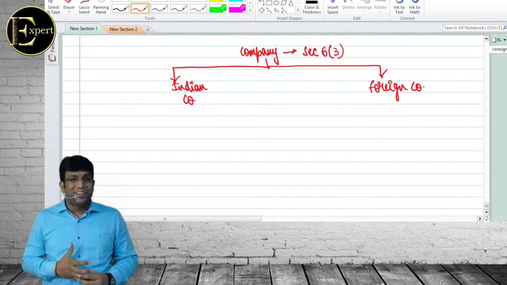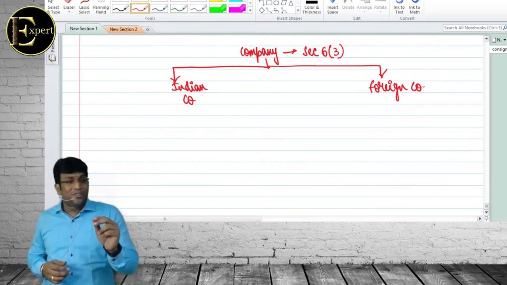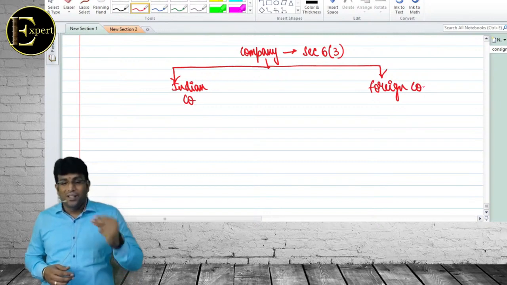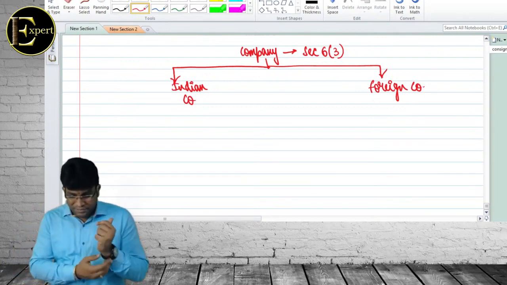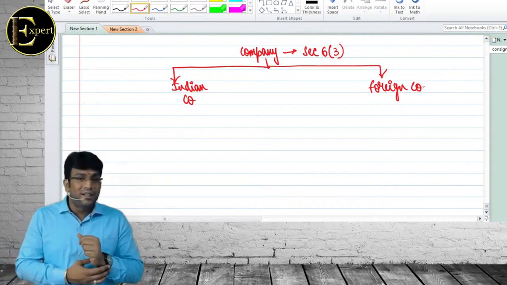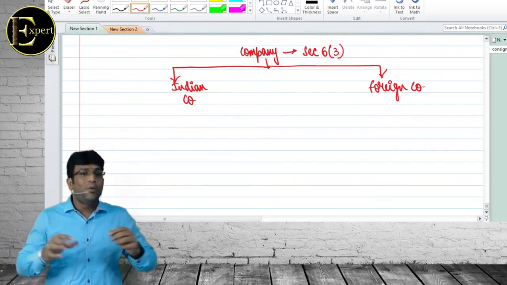Generally 30%. If the turnover during the previous year 2019-20 does not exceed 400 crores, then the tax rate is 25%. Excellent. Do you remember the surcharge rate? 7 and? Wonderful.